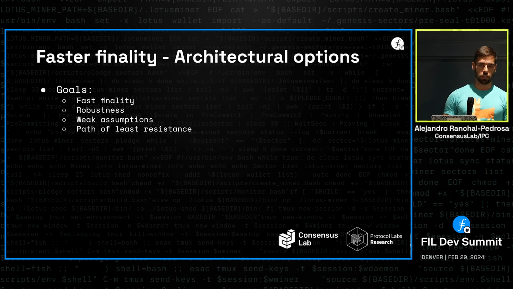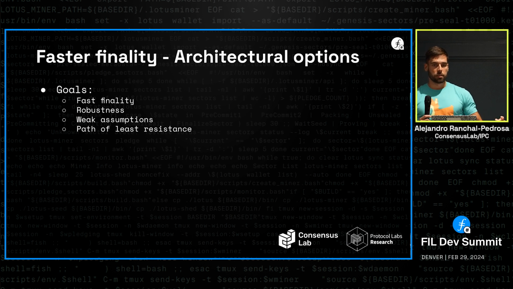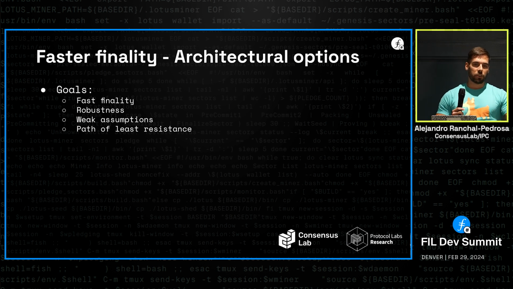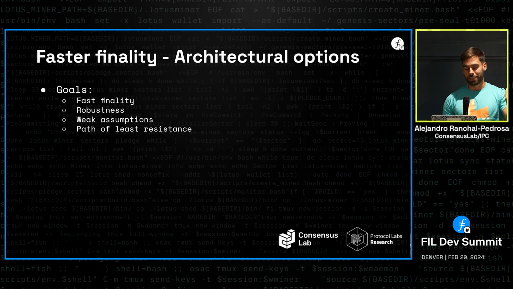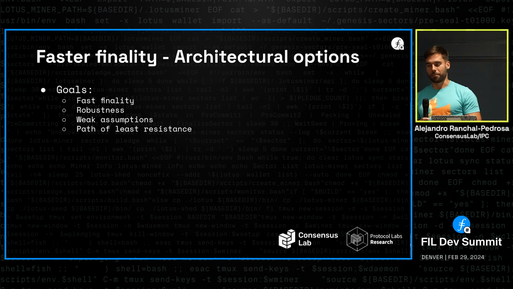So we set up 4 goals for this project. We want fast finality, but we don't want fast finality to come at the cost of less robustness, right? You can always get faster finality with less security if you just lower your requirement and finalize faster. But that's not the goal that we're setting. Normally, another point that suffers when you want low latency but high security is that your assumptions get stronger, right? You have a weaker adversary or you assume synchrony. We also don't want that.